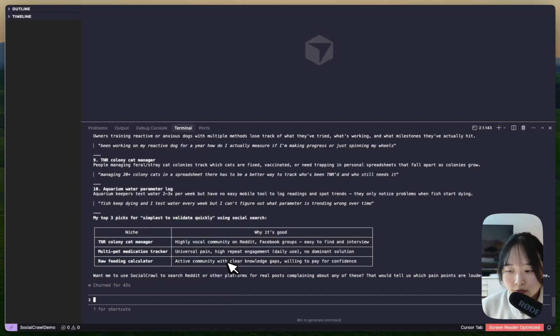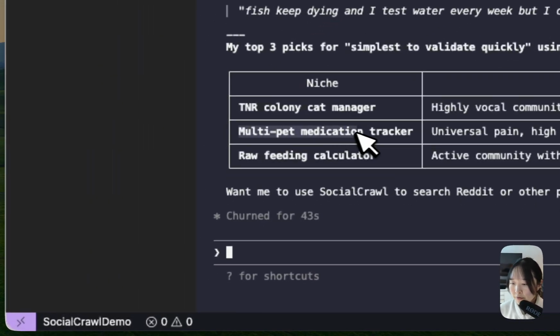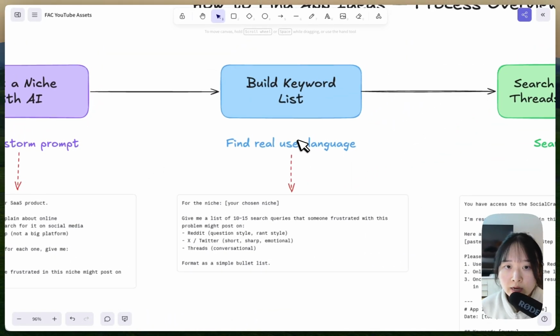From this list, pick something that resonates with you. And for me, I think I'll go with a multi-pet medication tracker. Great, so now that we have a niche, we have to turn it into a list of search queries or keywords that we're going to use in step 3 to search on social media.